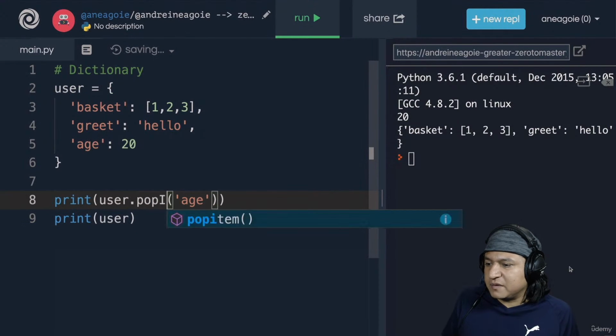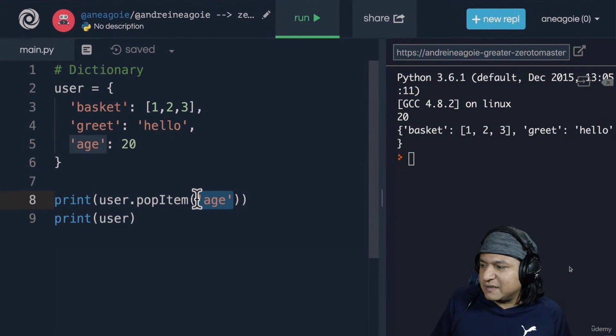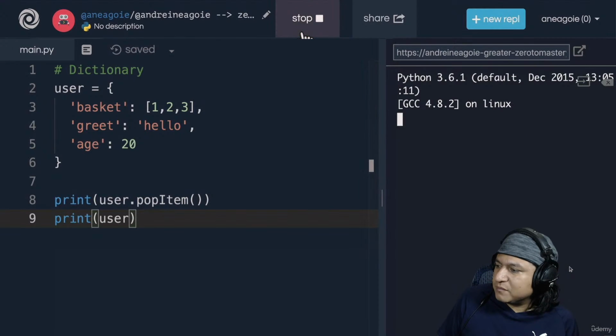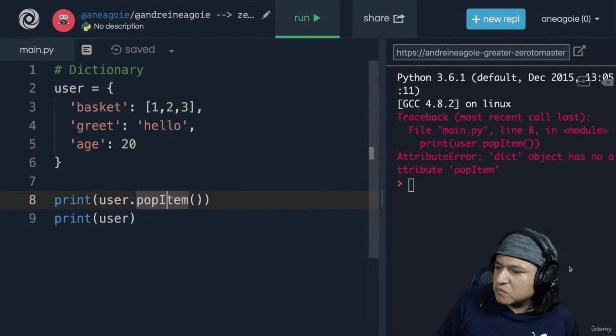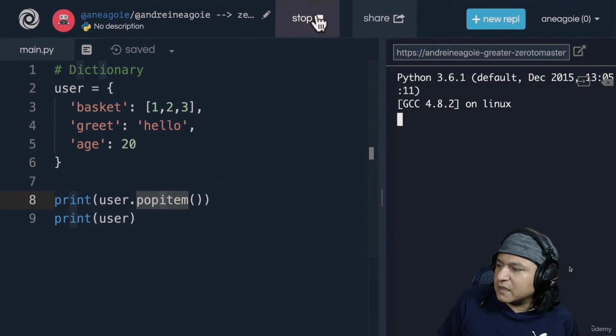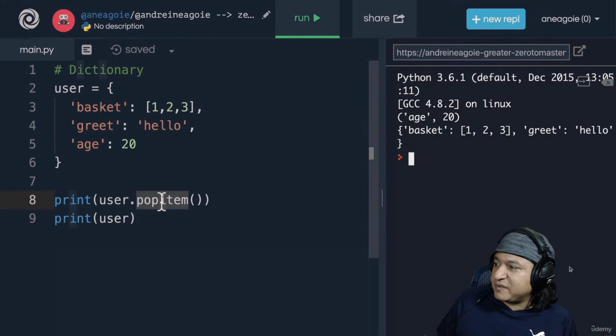Here's another really fun one. Honestly, I haven't used it much, but I just think it's a fun one. Pop item. If you guessed, well, pop item, you're not going to guess. Oh, and that's because I have to make sure I write it properly with lowercase. Okay. If I run this, it pops one of the items. In this case, age 20 is removed. So the last item on the dictionary gets removed.